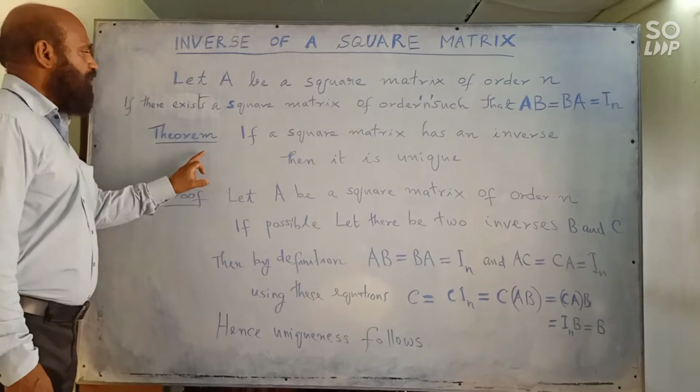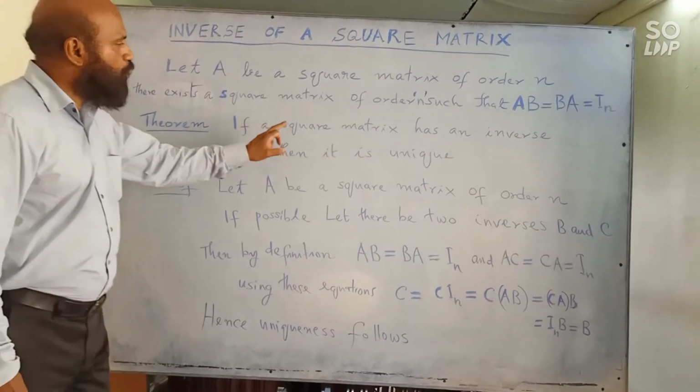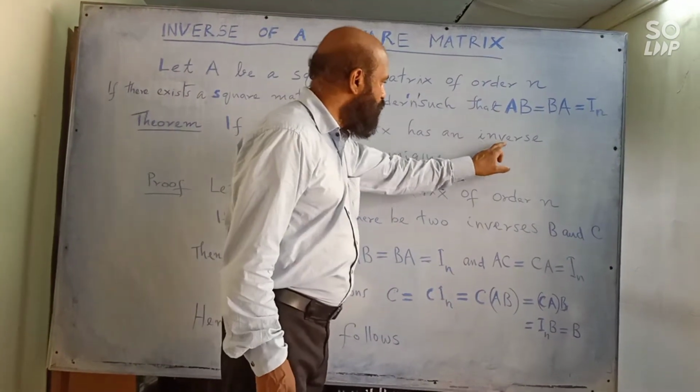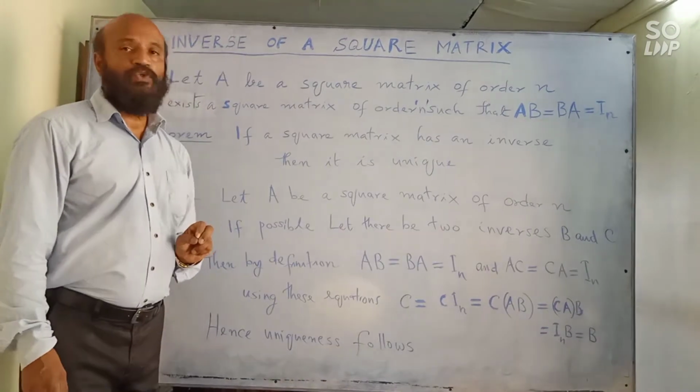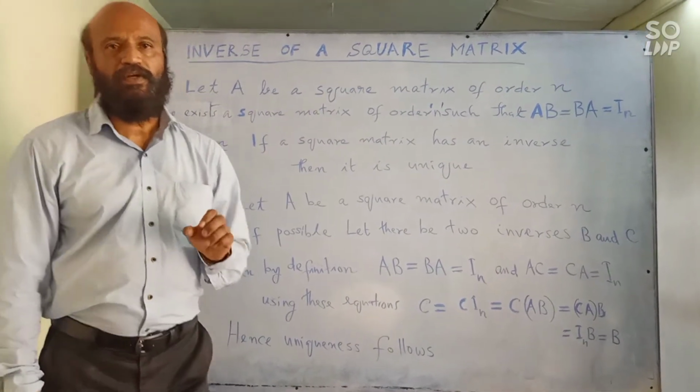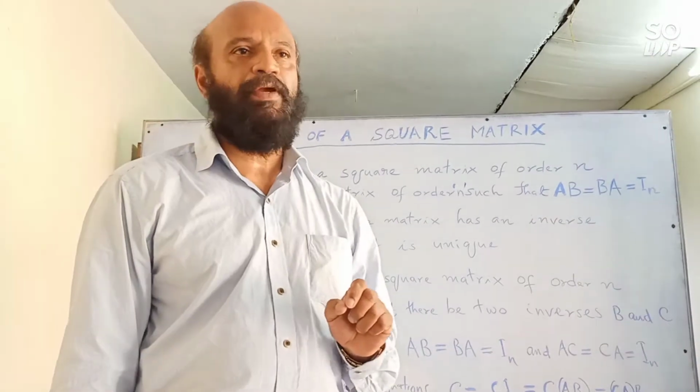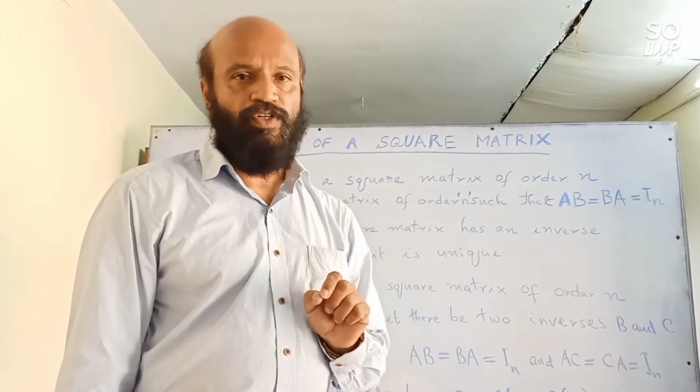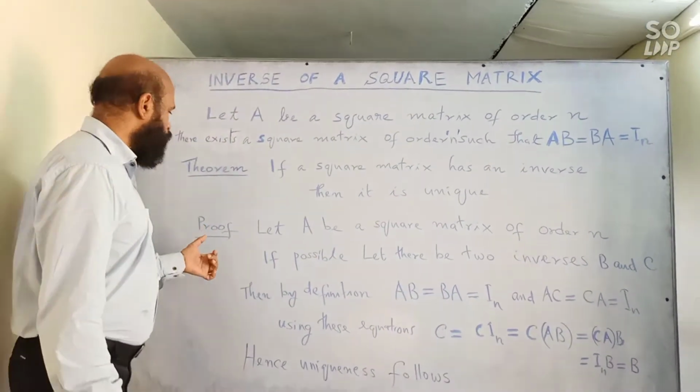Then we'll see the first theorem. If a square matrix has an inverse, then it is unique. That means for a particular square matrix there can be only one inverse. Next we will see proof for that.